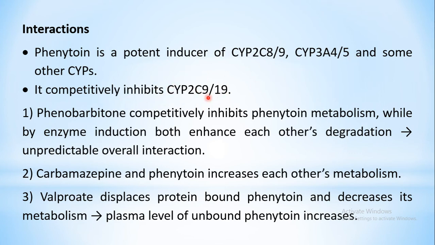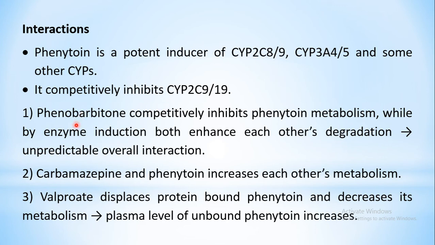Remember, these enzymes are also involved in metabolism of phenytoin itself. Whichever drugs involve these two enzymes in metabolism, their metabolism will get inhibited. Mostly, the interactions are based on inhibition or induction of metabolism or displacement from plasma protein binding.